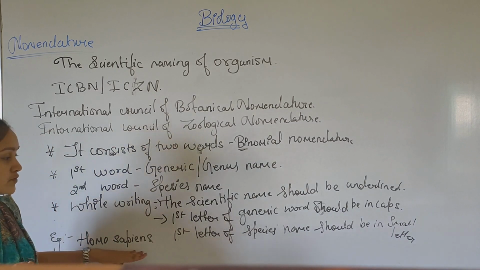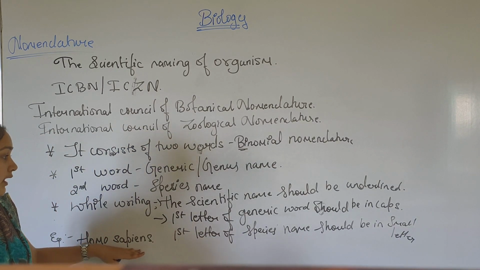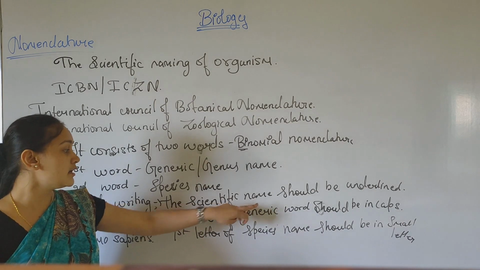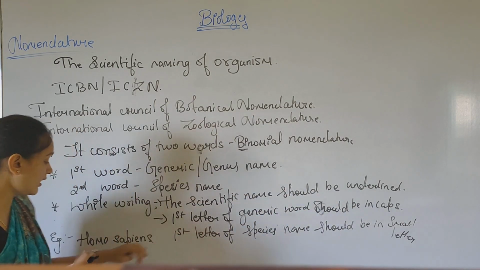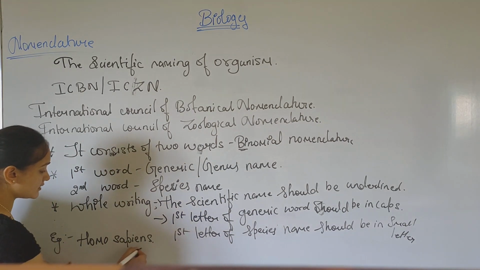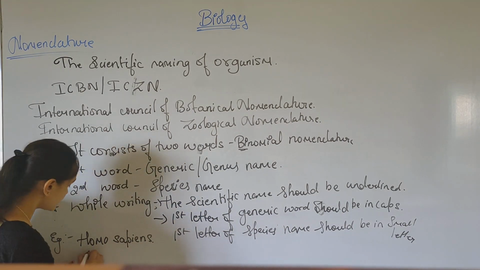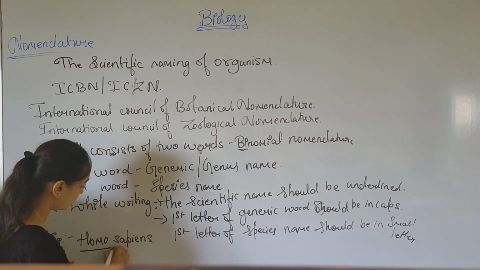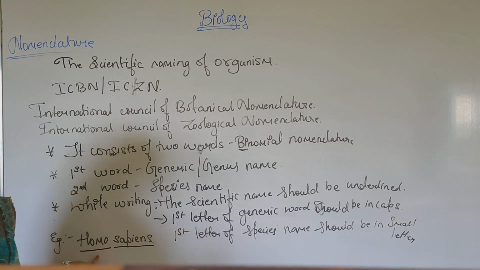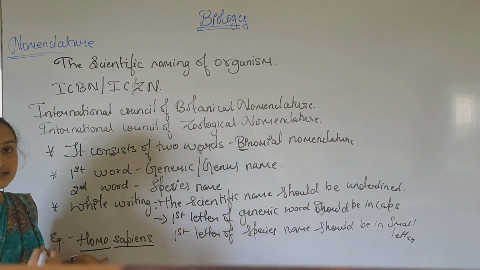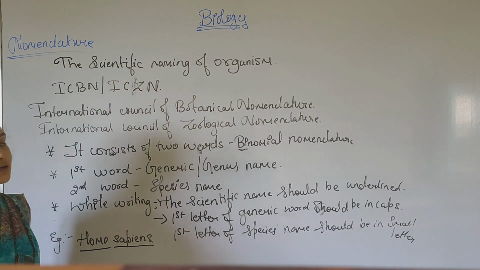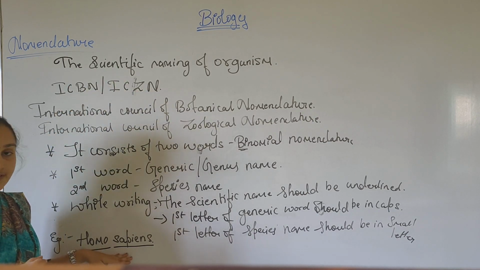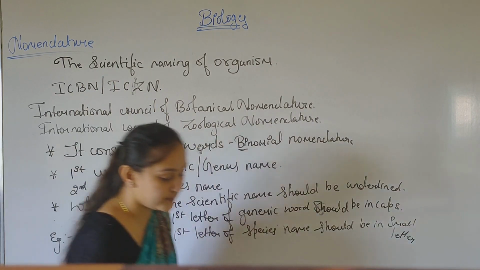Also, while writing the scientific name it should be underlined. In the written format we should underline it. This is the rule we should maintain while writing the scientific name. Now let's continue with the next rule.